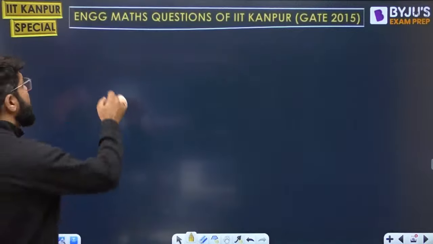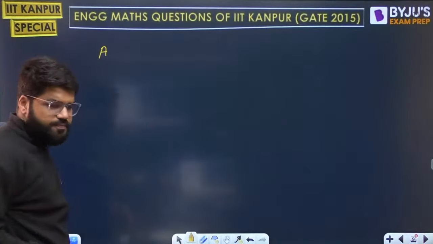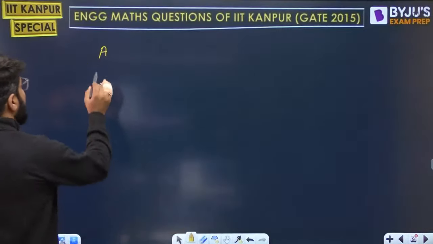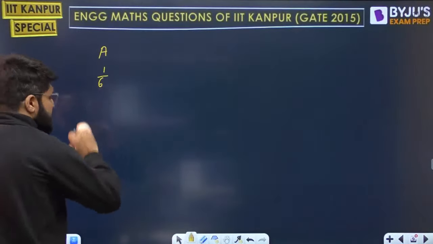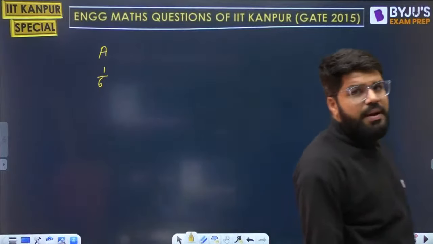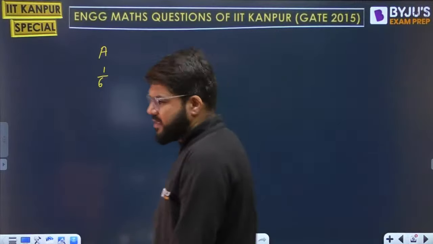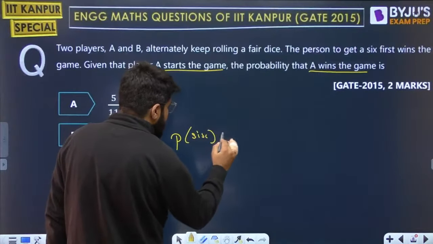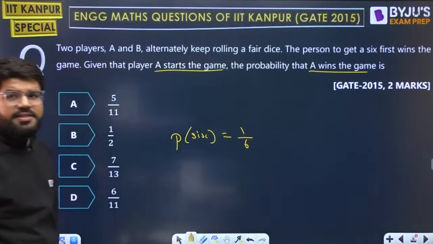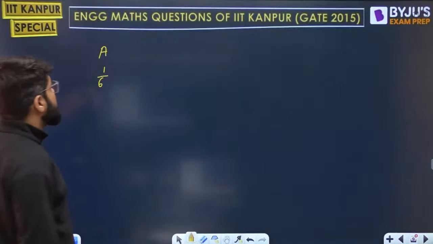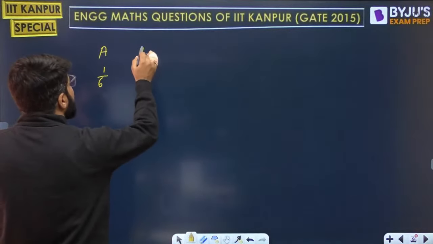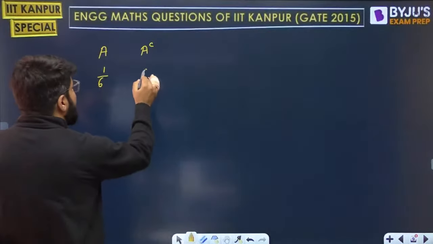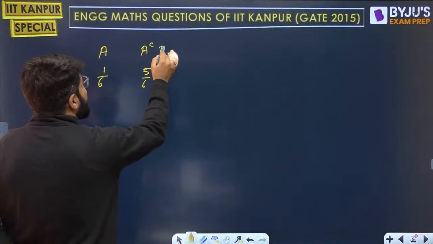So look, A starts. A may win, A may get a 6, may not get a 6. What is the probability for A getting the 6? 1 by 6. Okay, let's simplify this here. What is the probability to obtain a 6 in any single throw of a dice? It is 1 by 6. Correct? So now if A doesn't win, then whose turn will come? A doesn't win with the probability 5 by 6. Then I give the chance to B.